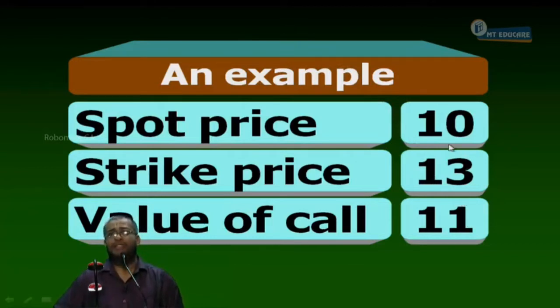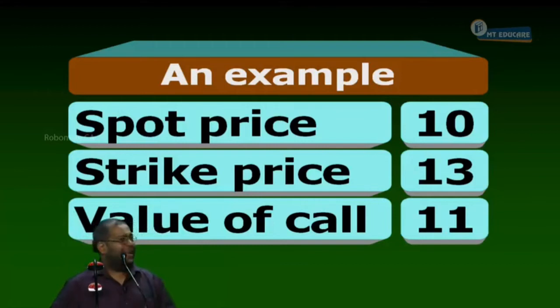What is the strike price? 13. What is the spot price? 10. Now, I go to which market first? Share market. I look at the share. The share is today selling at how much? 10 rupees. Immediately I go to the option market. I see a call option on the share having a strike price of 13 and a premium of how much? 11 rupees. The call is trading at 11 rupees. I say the maximum price I'll pay is only 10. But the premium is 11 rupees. There exists an arbitrage opportunity. Yes or no? The logic is very simple.